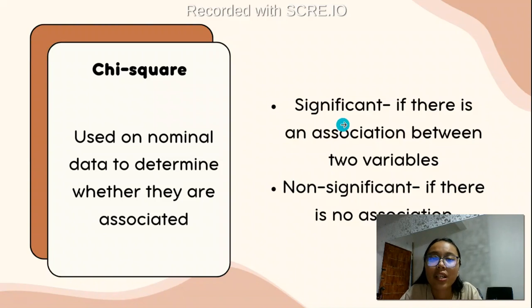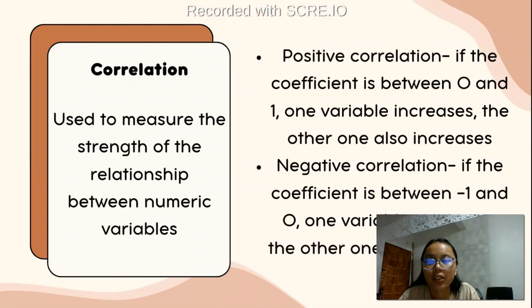If we run a test on those two variables and we prove that these two variables are connected or related to each other, therefore it is significant. But if those two variables are proven that they are not connected or not associated to each other, therefore it is non-significant. So next, correlation.